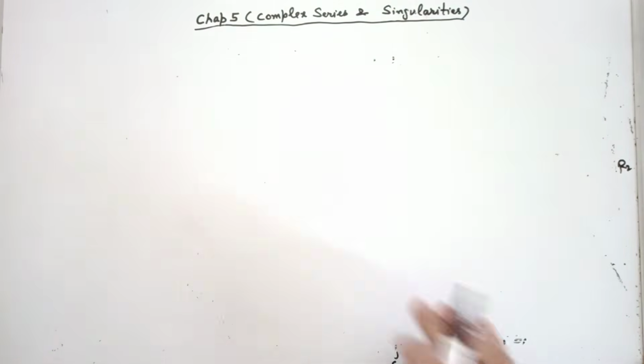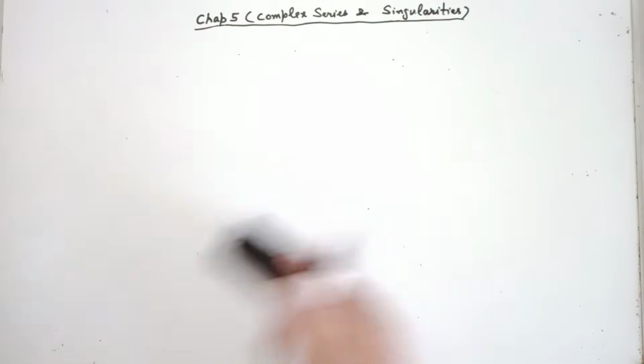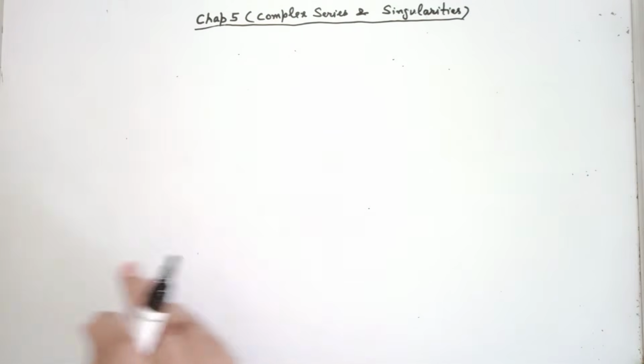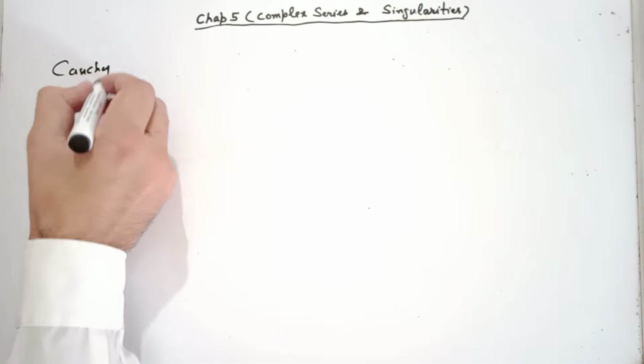Next we have the Cauchy residue theorem, a very powerful theorem for solving contour integrals.